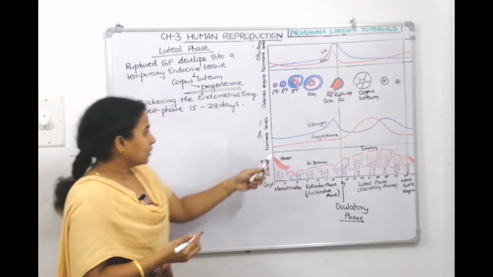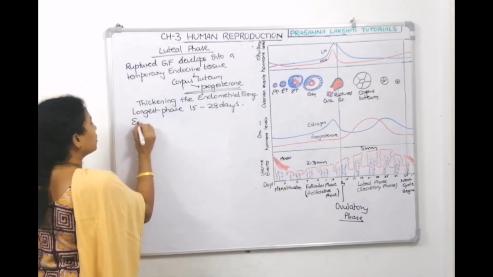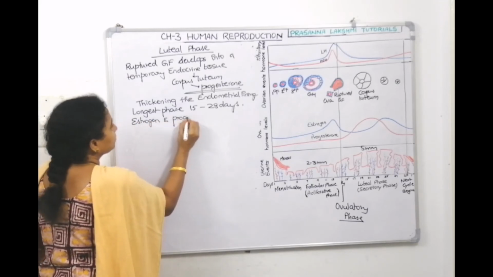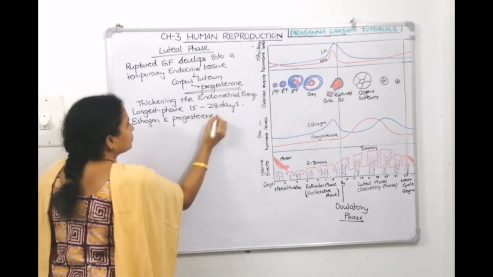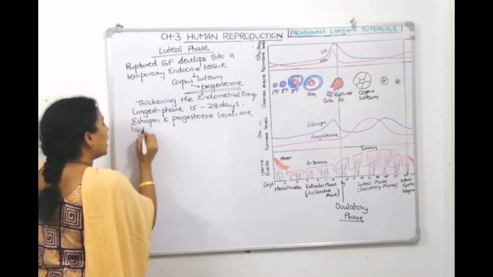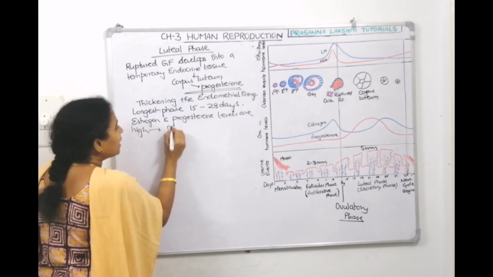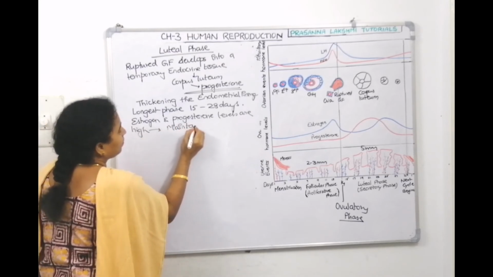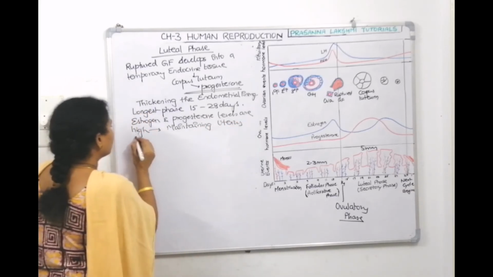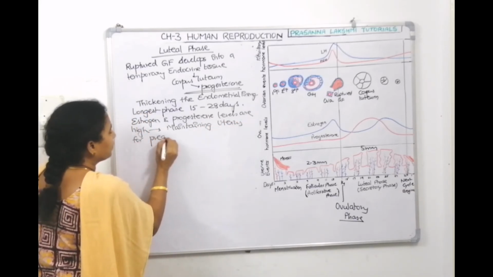Now, at this luteal phase, estrogen levels and progesterone levels are high. They are maintaining the uterus for pregnancy.